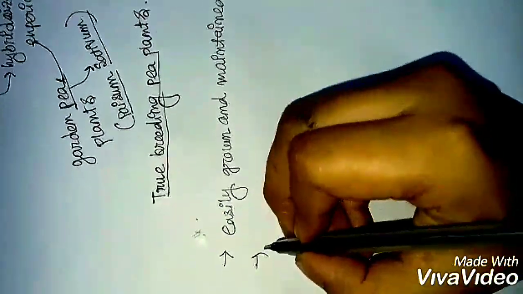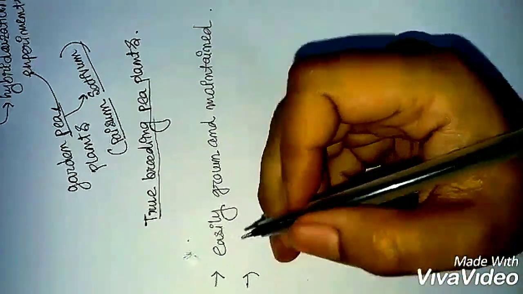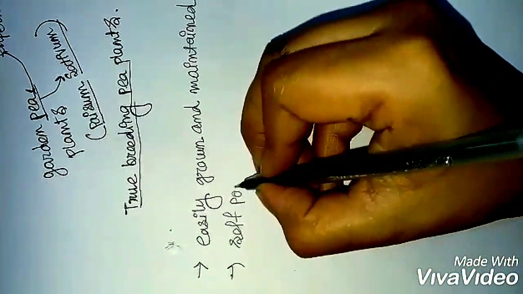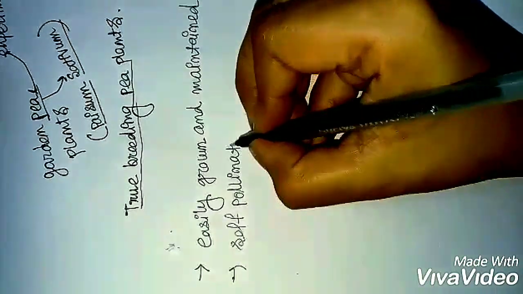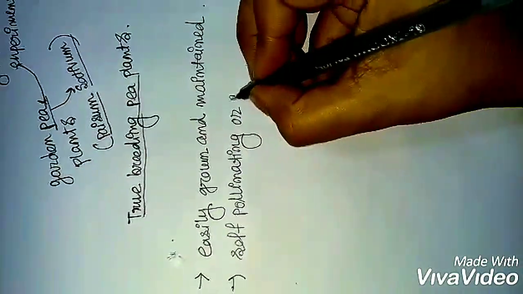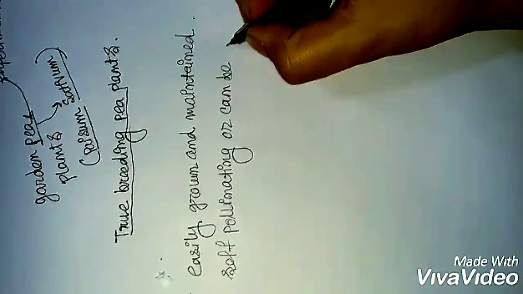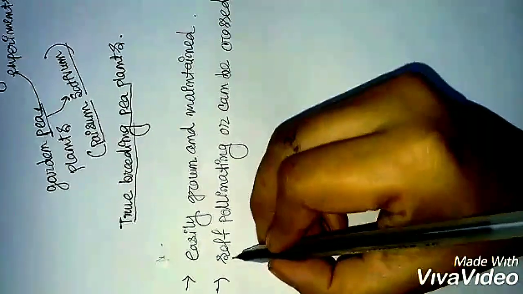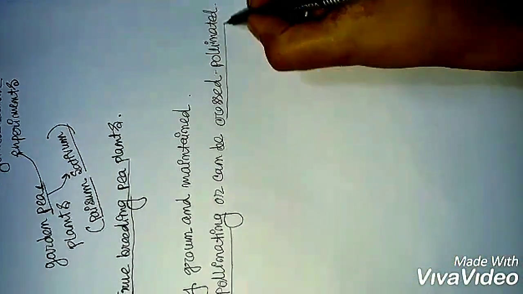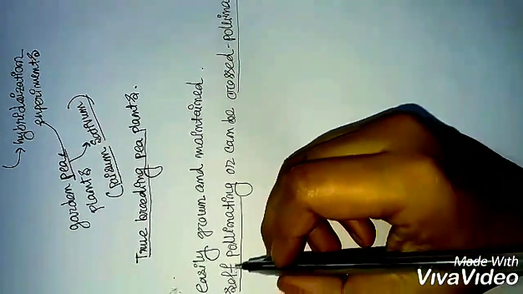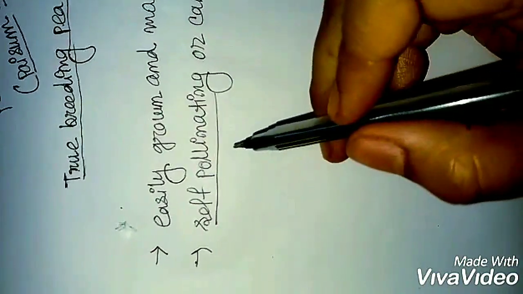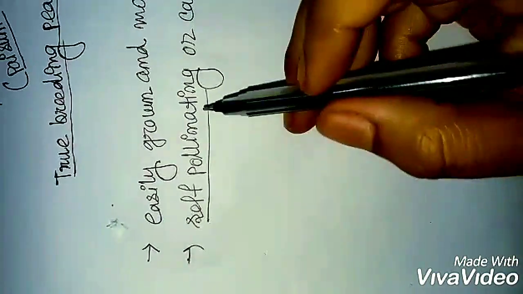The next point is they are naturally self-pollinating but can also be cross-pollinated. What do you mean by self-pollinating and cross-pollinated? Self-pollinating means the pollination of a flower by pollen from the same flower or from another flower on the same plant.